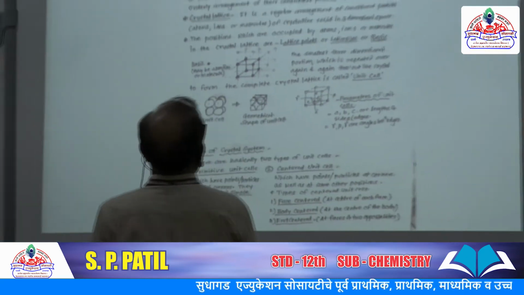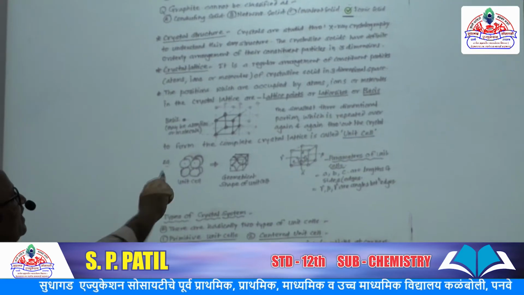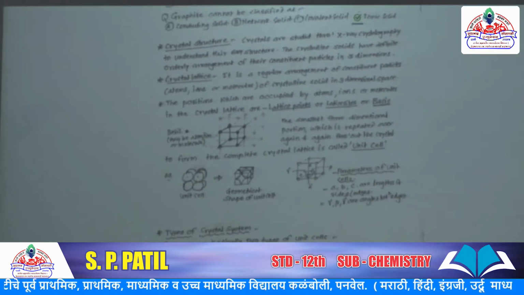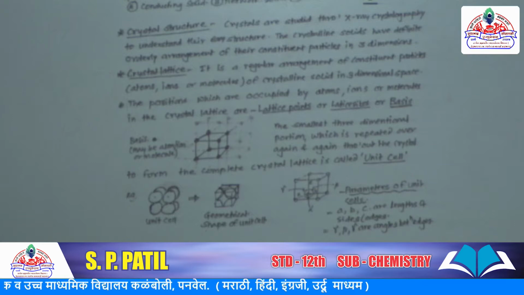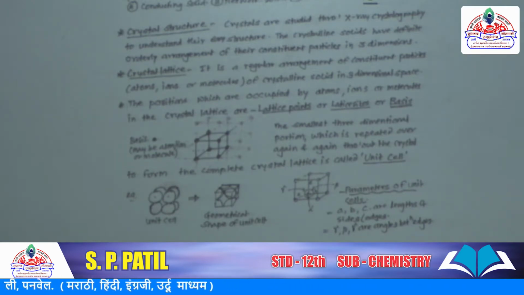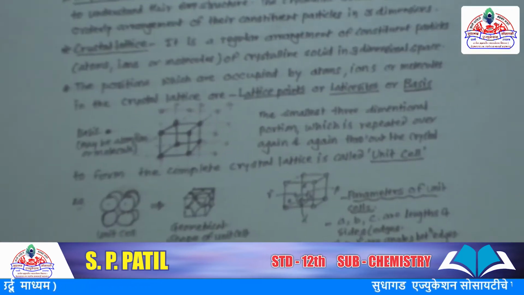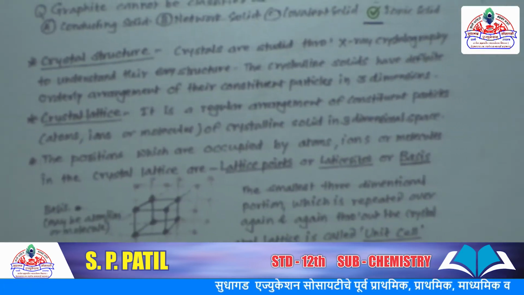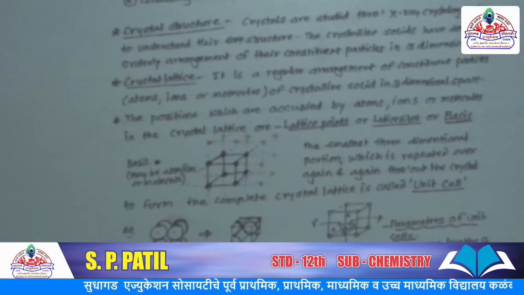Now let us see crystal structure. These crystals are studied through X-ray crystallography to understand their structure. The crystalline solids have a definite orderly arrangement of their constituent particles in 3 dimensions. Here we should know that all these crystal solids are arranged in 3 dimensions. So this 3-dimensional study is done through X-ray crystallography.